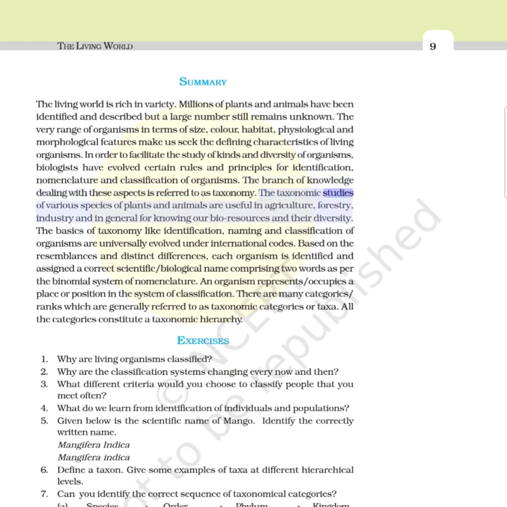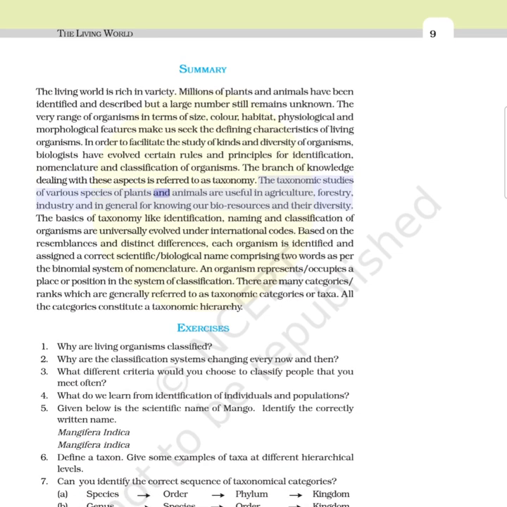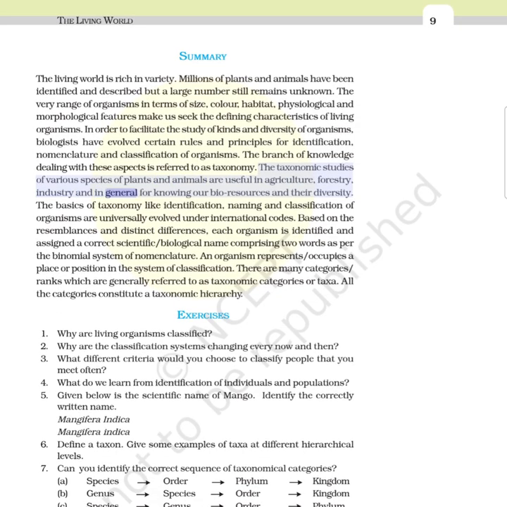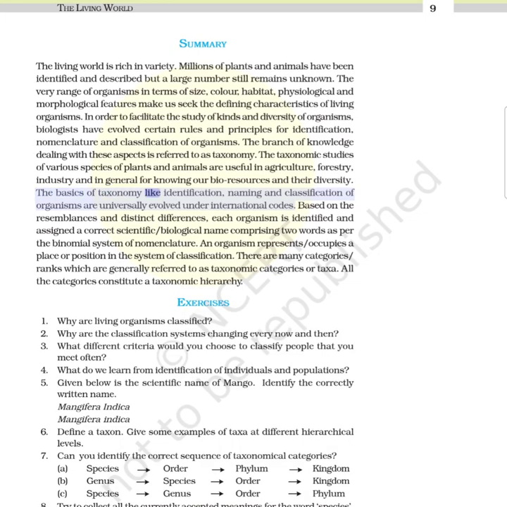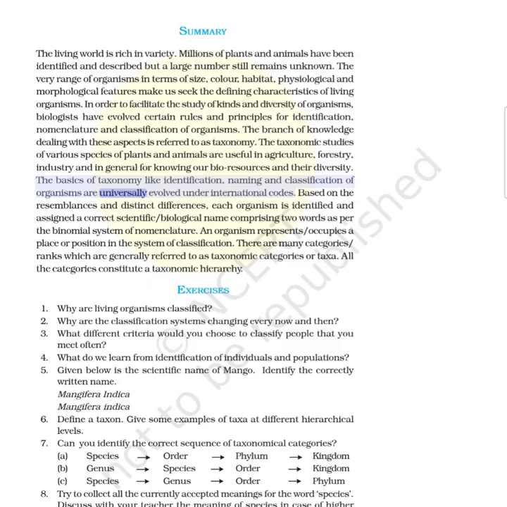The taxonomic studies of various species of plants and animals are useful in agriculture, forestry, industry and in general for knowing our bioresources and their diversity. The basics of taxonomy like identification, naming and classification of organisms are universally evolved under international codes.